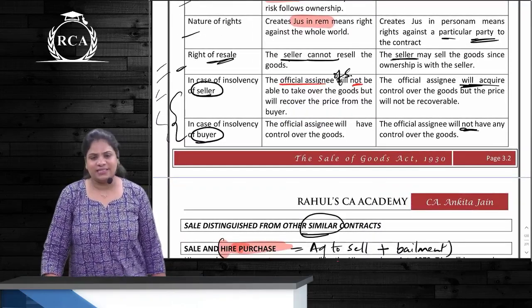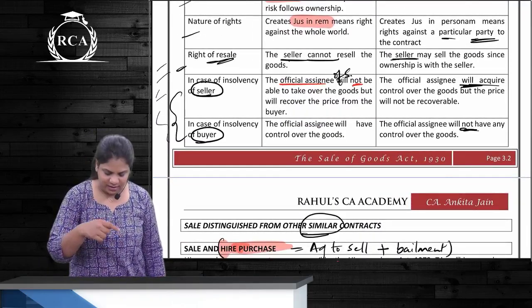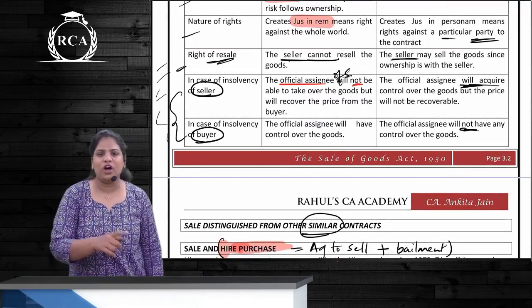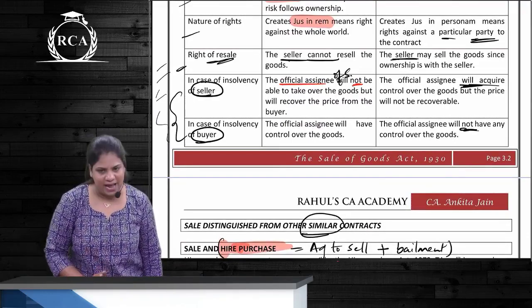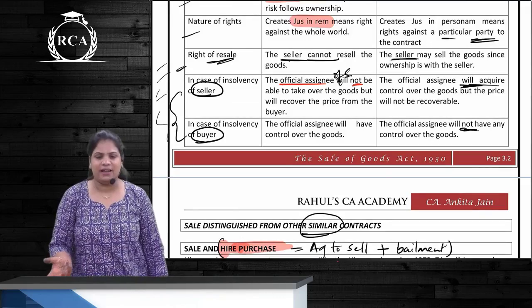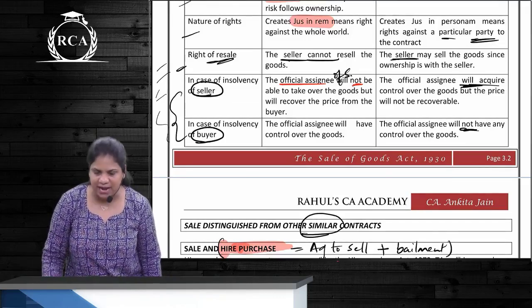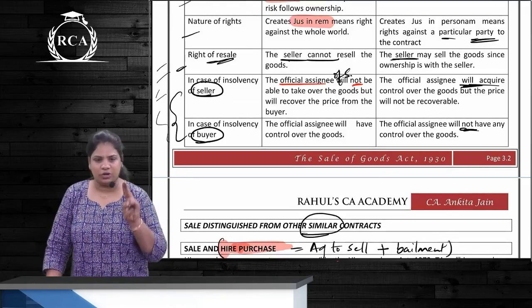Right of resale. Can the seller resell the goods now? No, because the owner is the buyer. And in case of agreement to sell, the seller can sell the goods. Right? And next, we have two points related to insolvency.